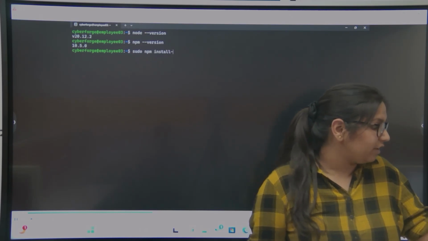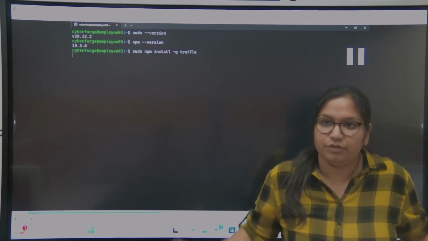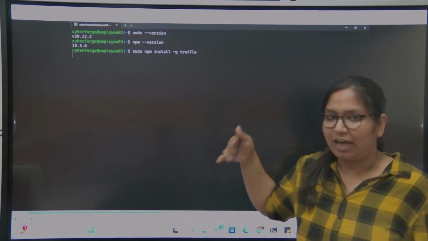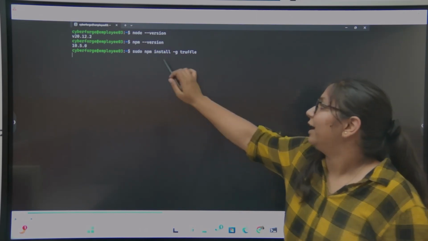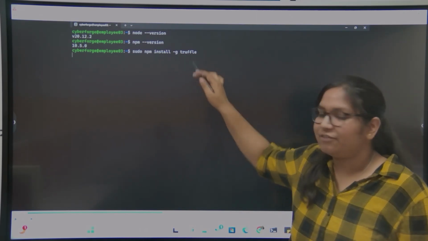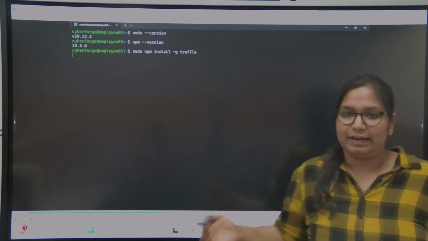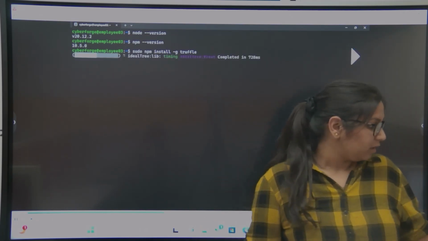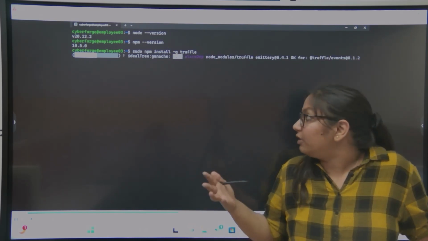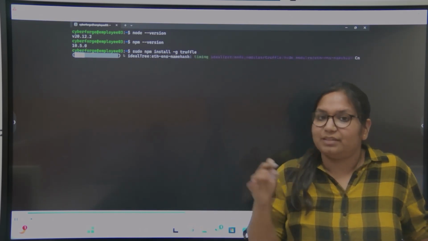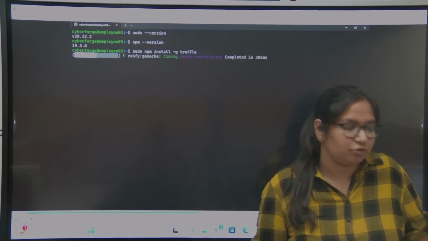So next we have to install Truffle. We'll be using sudo, because we have to give root privileges for this installation. So I'm writing sudo npm install -g, which means to install this package globally, then the package name, truffle. Once it is installed, you can check its version by truffle --version. It will take some time to install.